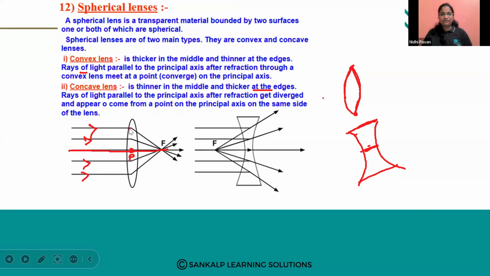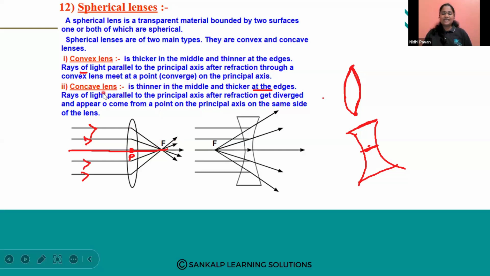So after refraction, you can see all the refracted rays will meet at a point. This point is considered as the principal focus.